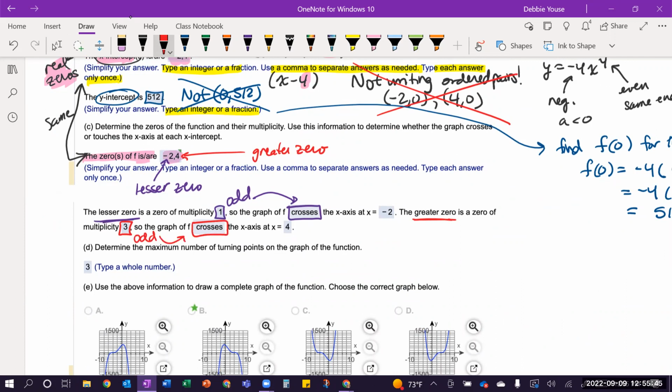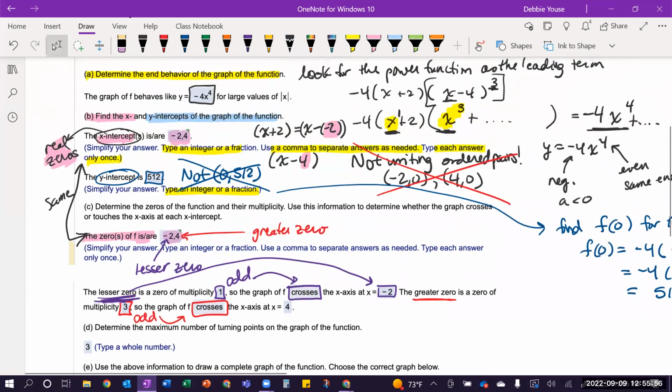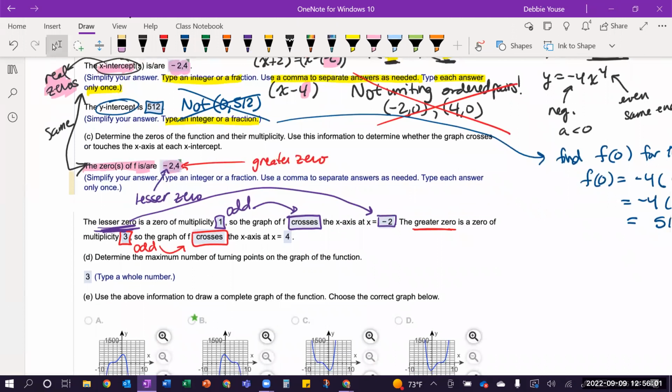Now, it also asks you to put the value of that lesser zero over here as x equals that number. So notice you're entering that x-intercept and the real zero, and when you refer to the lesser zero, you're entering that same -2 in multiple places. You want to make sure you get that correct because you're entering it in different places that could be wrong. And likewise, for the greater zero, they're asking you to enter that greater zero over here.